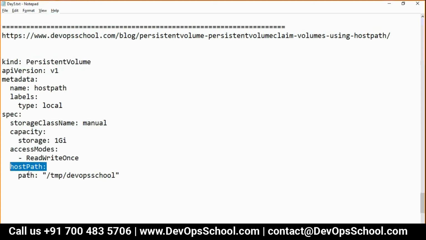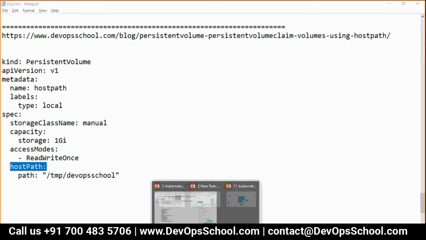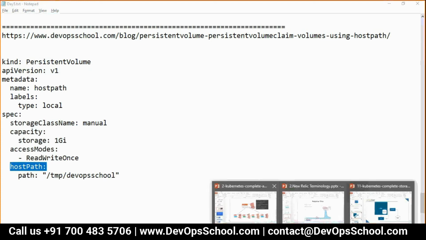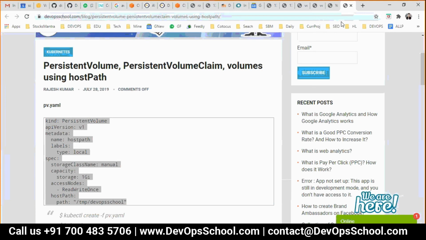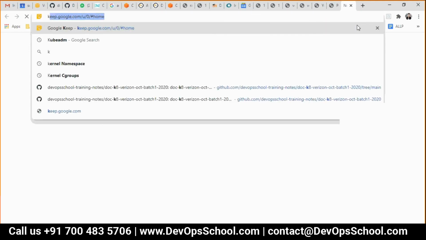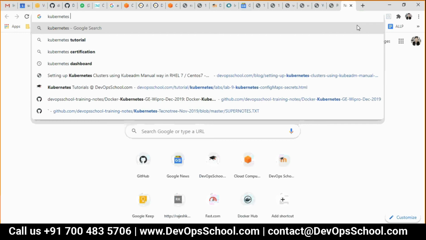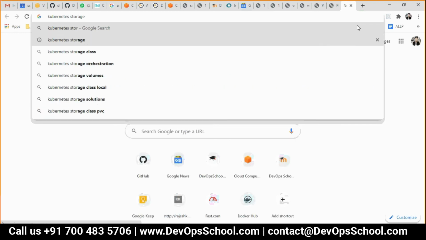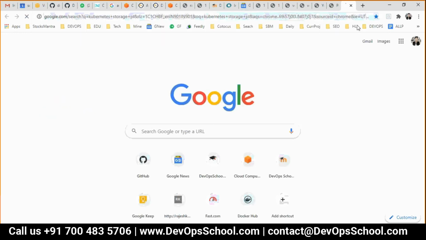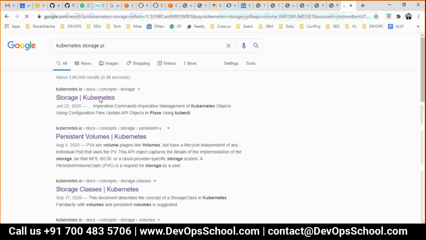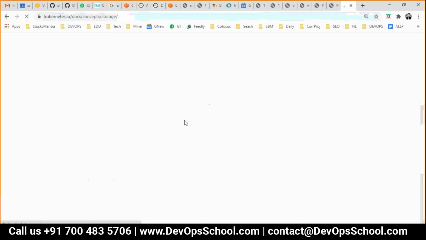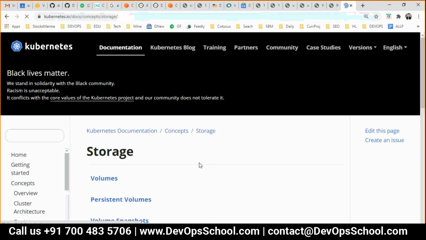Sometimes we'll have host path. Let me show you that. The plugin name will change, the Kubernetes storage plugin. Different technologies are there, right? So accordingly it will change.